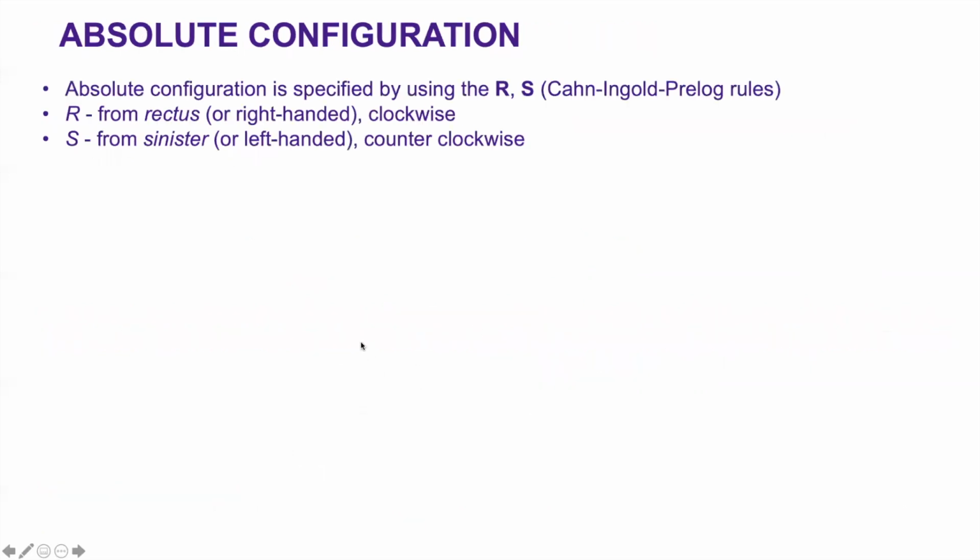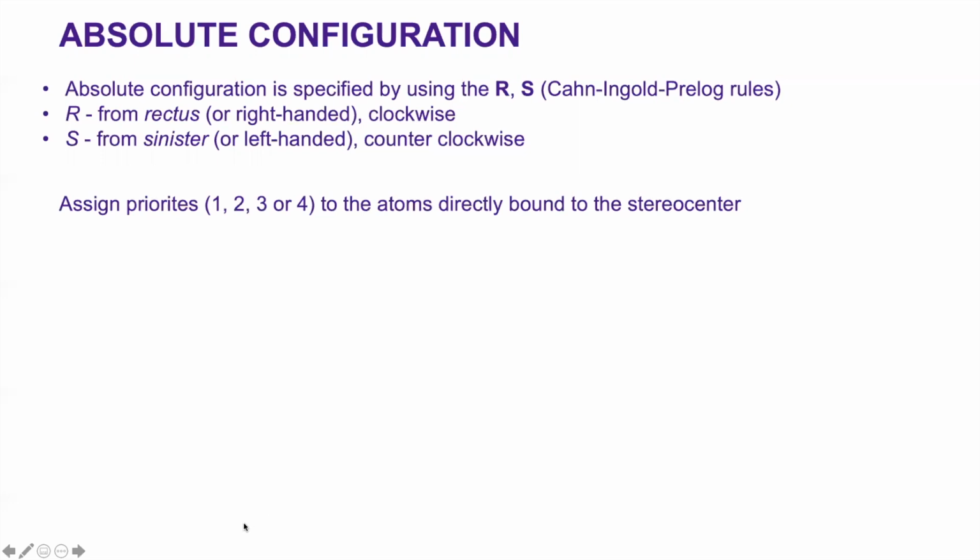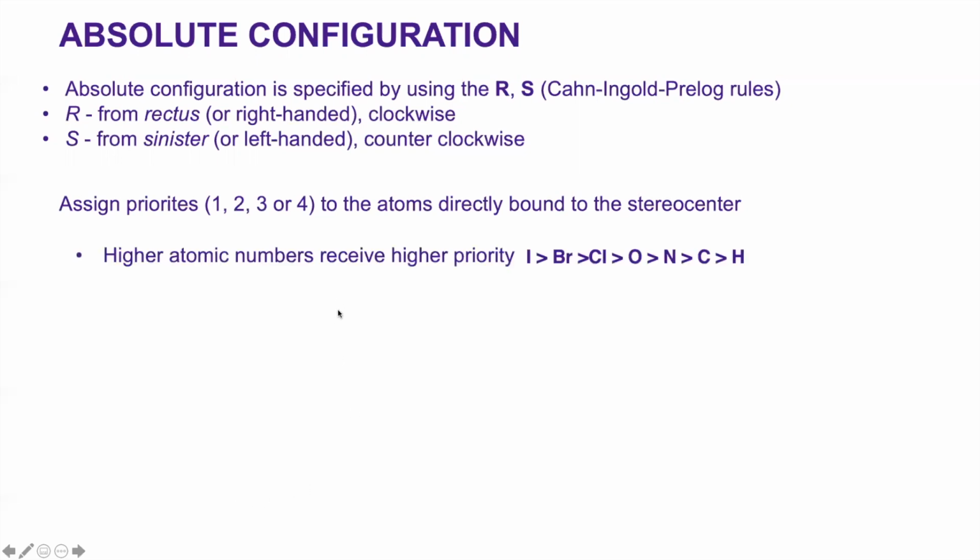Now the next is absolute configuration, and these are denoted using R and S. R stands for rectus, that means right-handed or clockwise. S stands for sinister or left-handed or counterclockwise. To determine the absolute configuration, you need to assign the priorities to the atoms directly bound to the stereocenter.